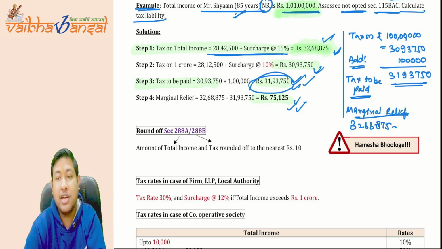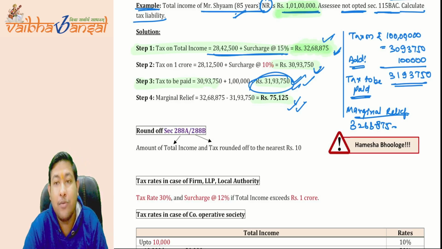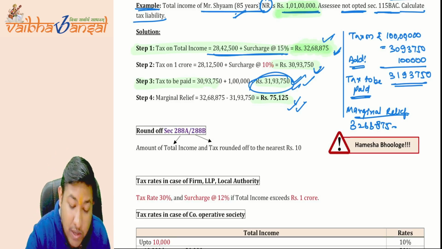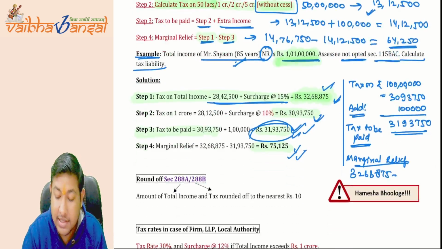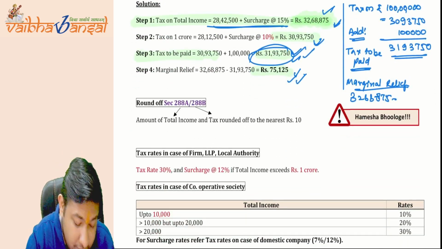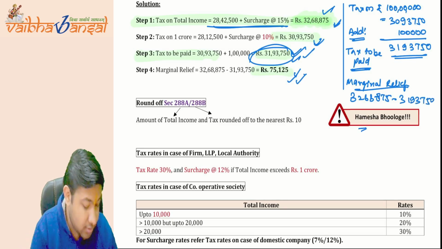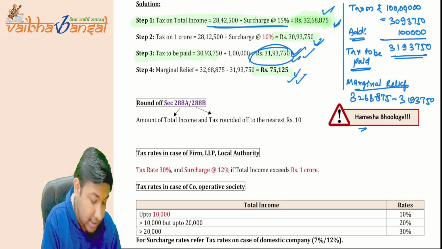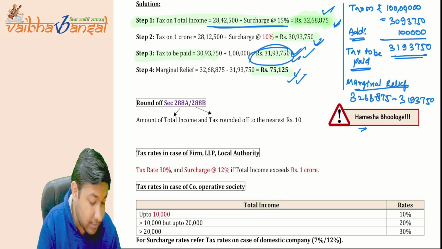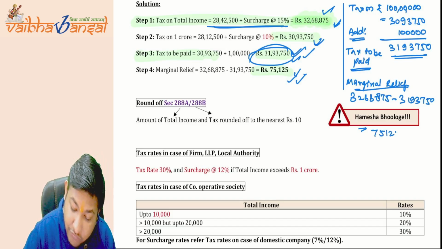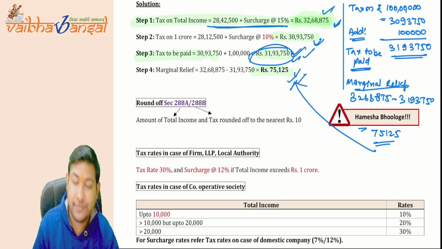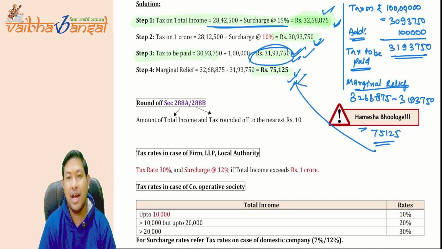Now you have to pay 32,68,875, but what you are actually paying is 31,93,750. So reduce 31,93,750 from this. So 32,68,875 minus 31,93,750 comes to 75,125. This is what your marginal relief is. Okay, I hope it is clear.